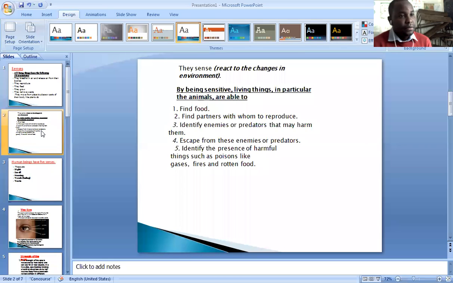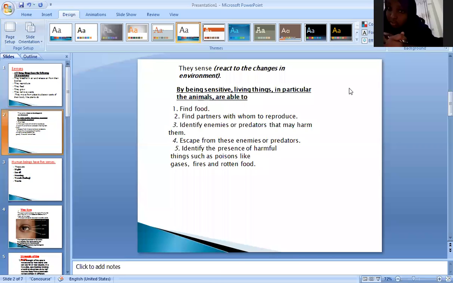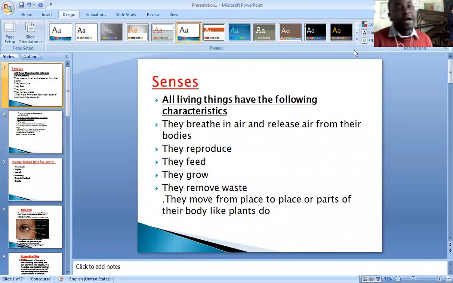Number 3, identify. In class 4. Yes, this is grade 4, no problem. Number 3, identify enemies or predators that may harm them. Number 4, escape from these enemies or predators. Number 5, identify the presence of harmful things such as poison, like gases, fires, and rotten food.